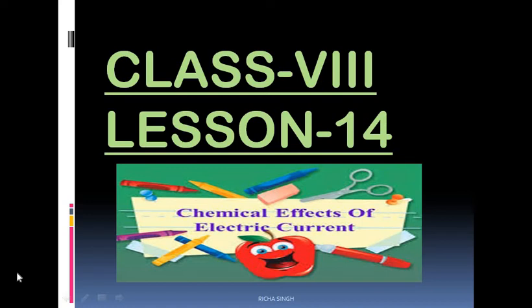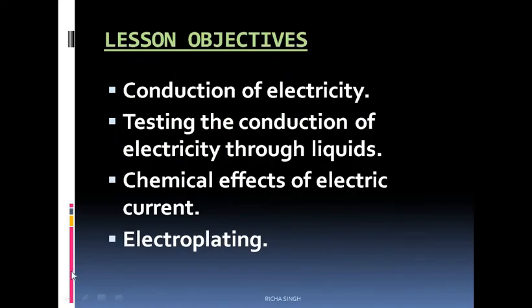Now what will happen if you touch the electrical appliances with wet hands? This we are also going to study in this chapter. We will study about electrolysis and what is electroplating, and the advantages of electroplating also. So the different lesson objectives for this chapter are as follows: conduction of electricity, testing the conduction of electricity through liquids, chemical effect of electric current, that is electrolysis, and electroplating.